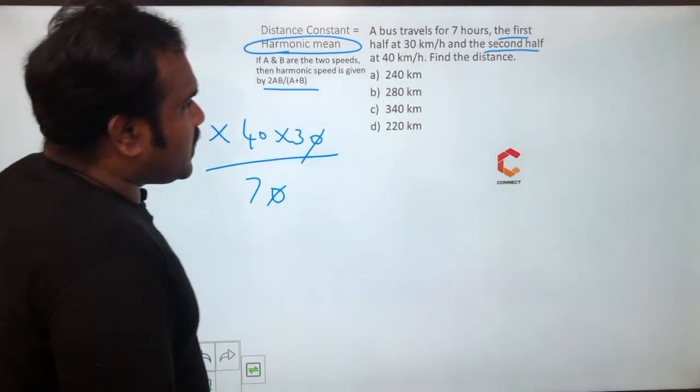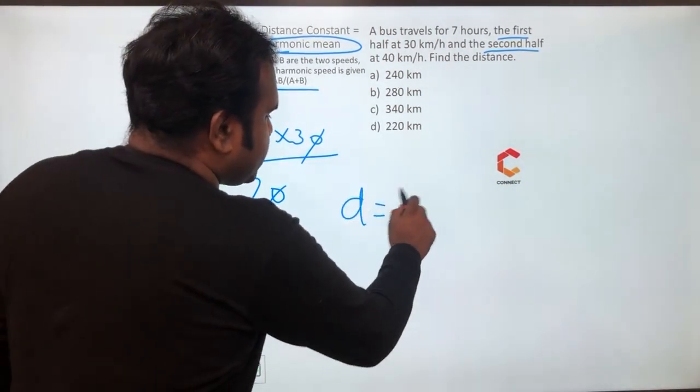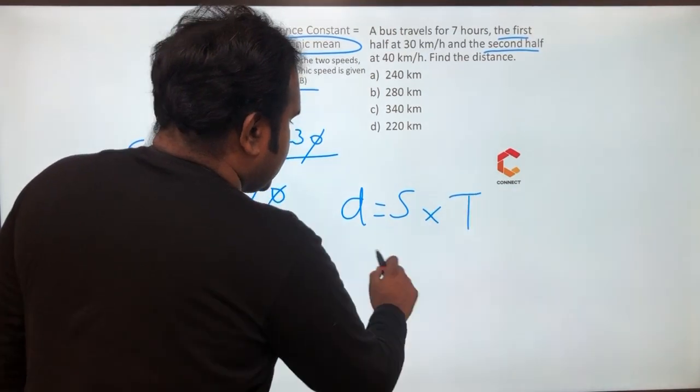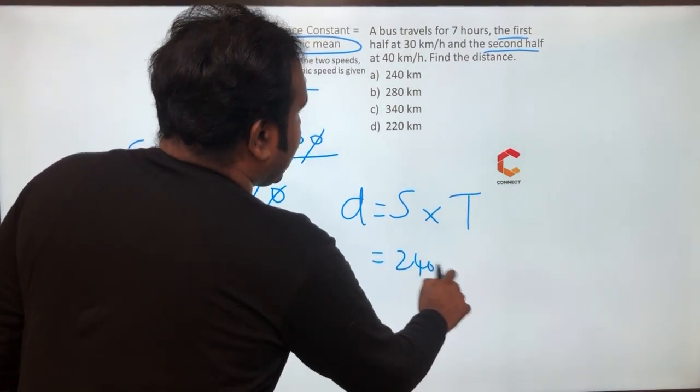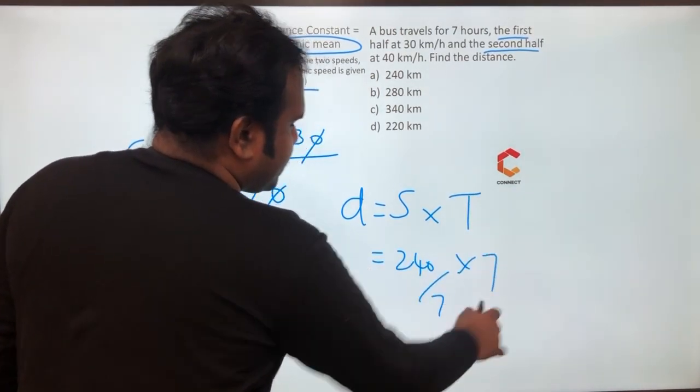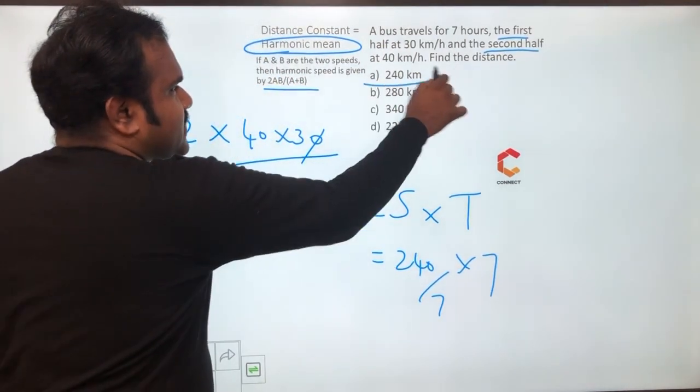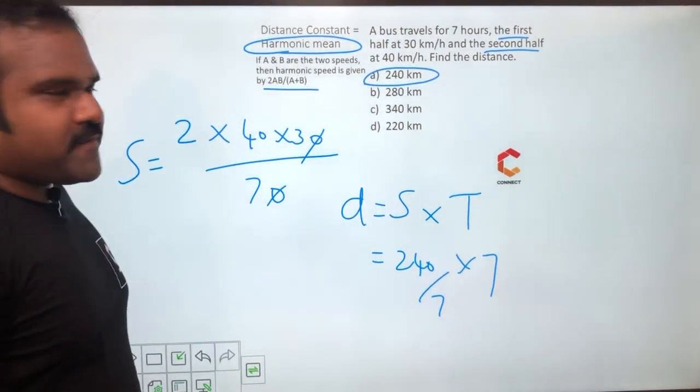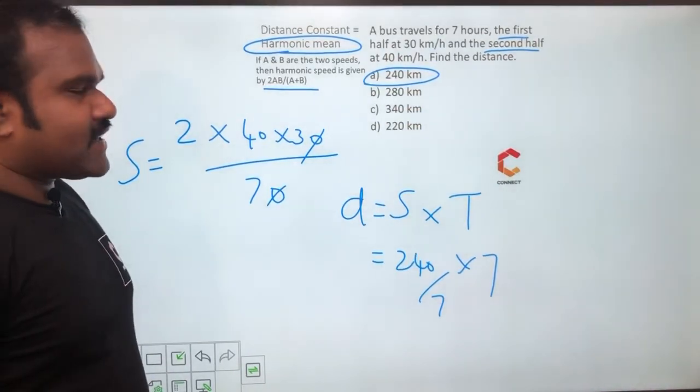And they have asked you distance. Distance is equal to speed into time taken. Speed is 240 by 7. Time taken is 7 hours. So answer is 240 kilometers. 240 kilometers. Are you clear with this distance constant, guys?